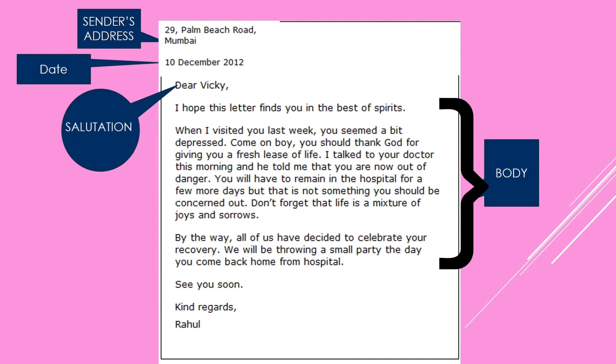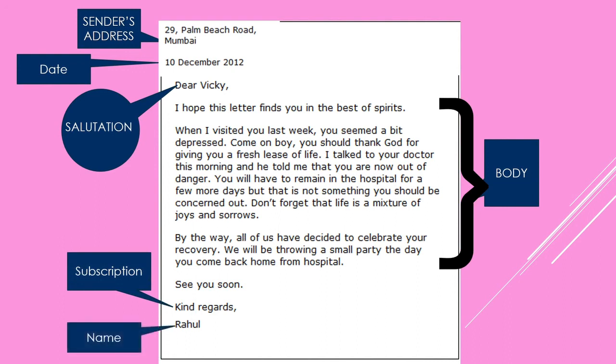So with this, the letter is concluded, and then he has written "See you soon". You can even write "Take care", and this is the complimentary close. Instead of "Kind regards", you can even write "Yours lovingly", "Your friend", "Your bestie", and so on. And then only the name, without any signature or second or third name. So this is what you have to follow in your informal letter.